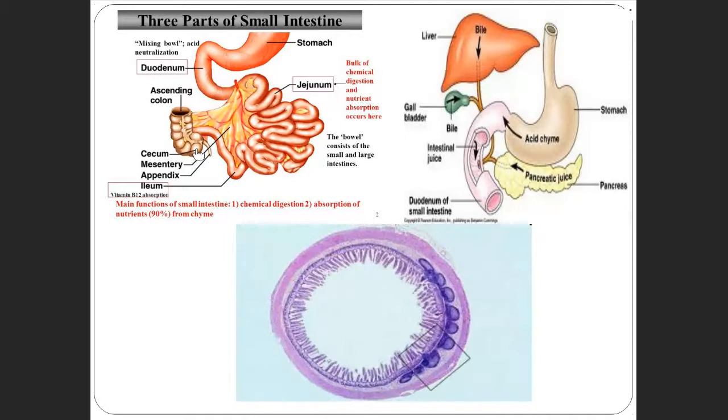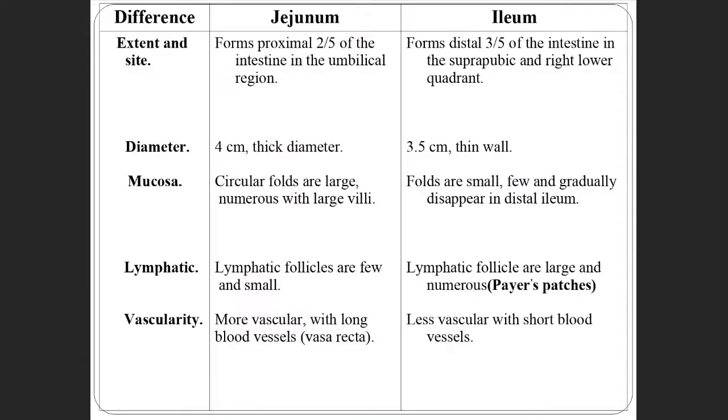It is pouch-like, and in the center there is a strap. So it is not plain tube-like; it has small pouches. You got the difference. This is the common identification feature to differentiate the small and large intestine.